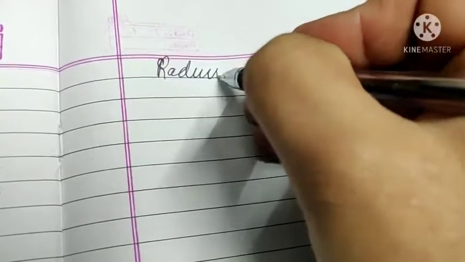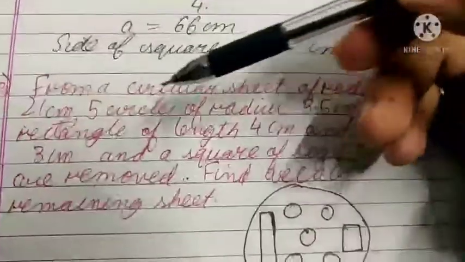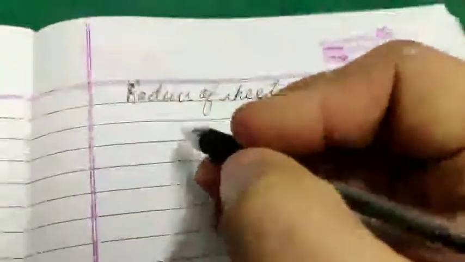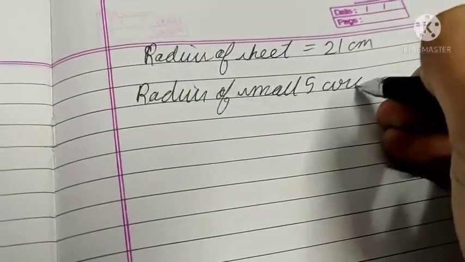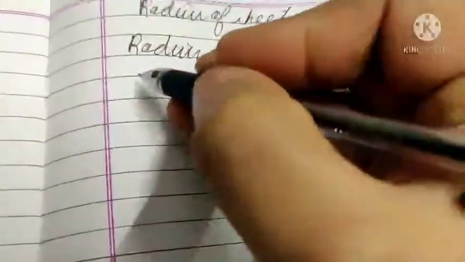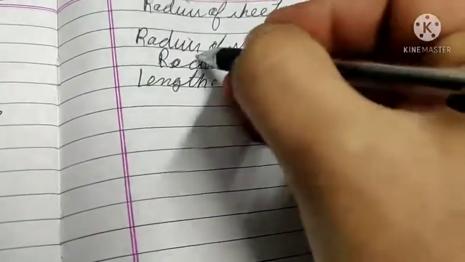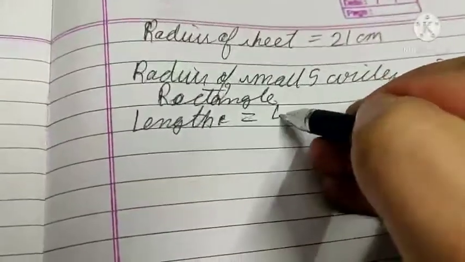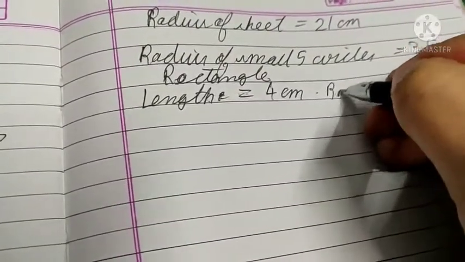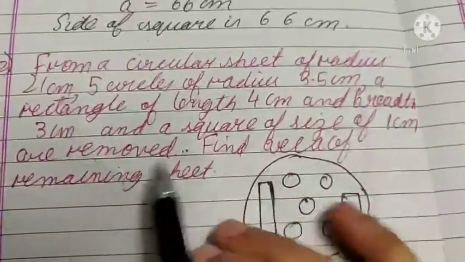Now it says that 5 circles of radius 3.5 centimeter, and a rectangle whose length is 4 centimeter and breadth is 3 centimeter, and a square of side 1 centimeter,